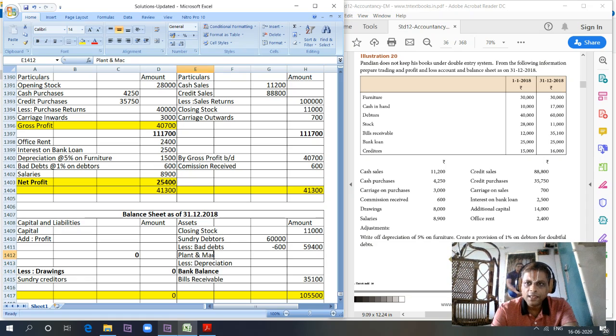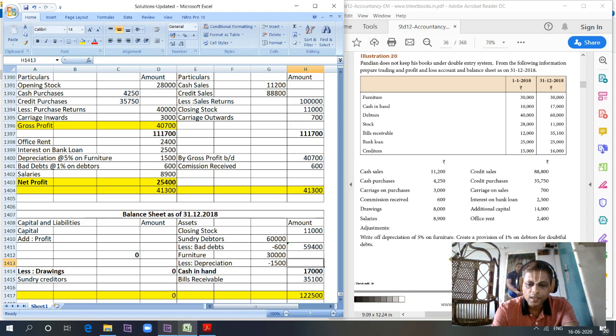Then we have cash in hand 17,000. Then we have furniture. Furniture value is 30,000. Depreciation is 1,500.